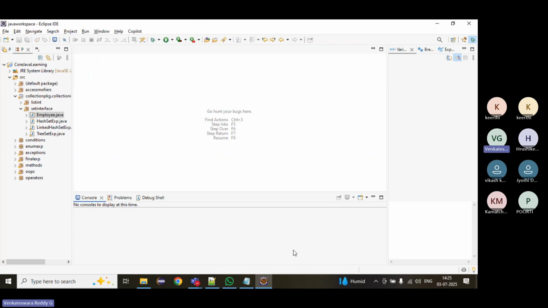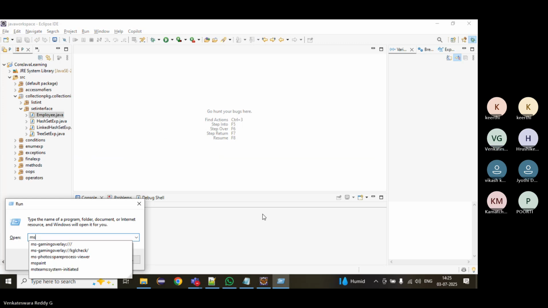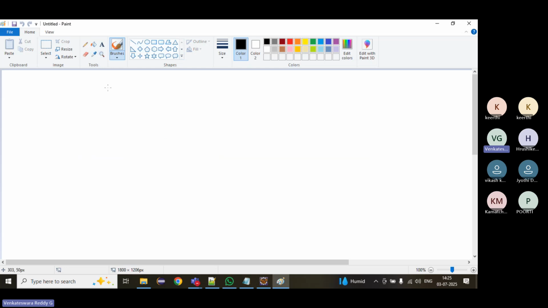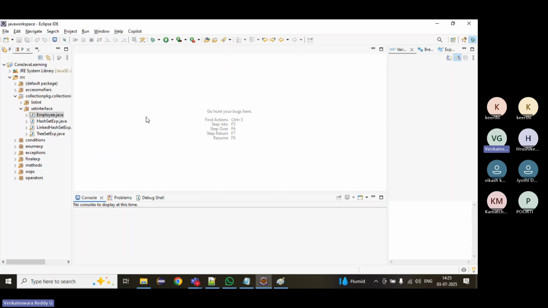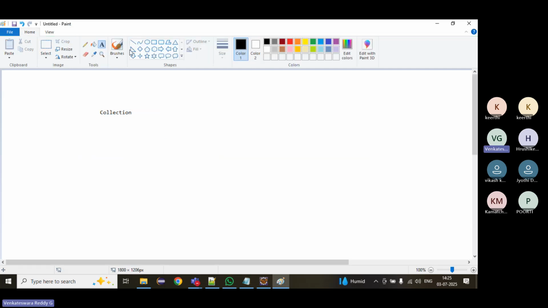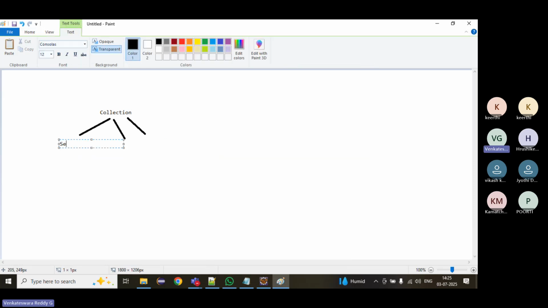Right now, we'll come back to our topic. So far, we have seen the collection interfaces. I want to tell you Queue also, just at a high level. Collection has three sub interfaces. One is the Set, one is the List, and one is the Queue. Queue is also one of the child interfaces of Collection.